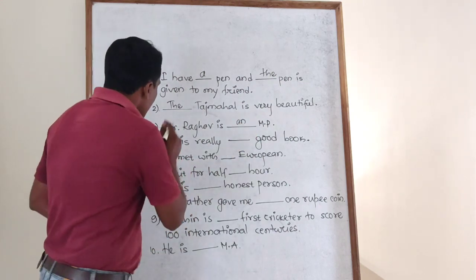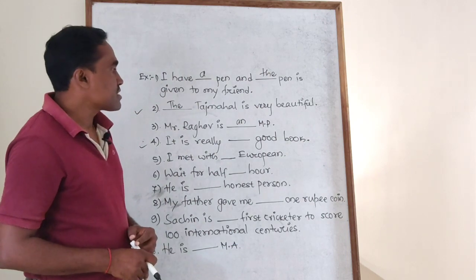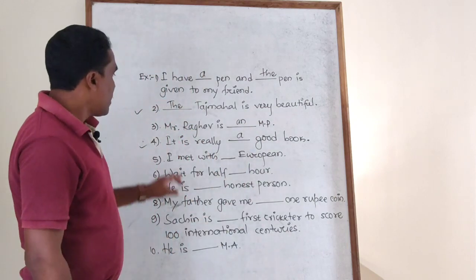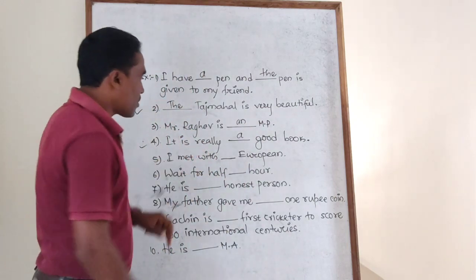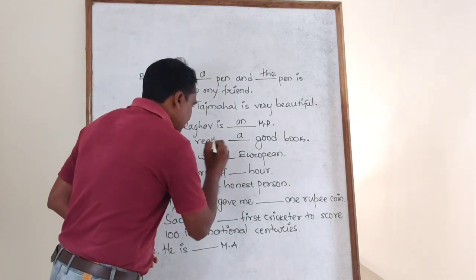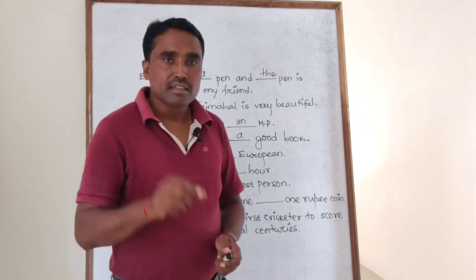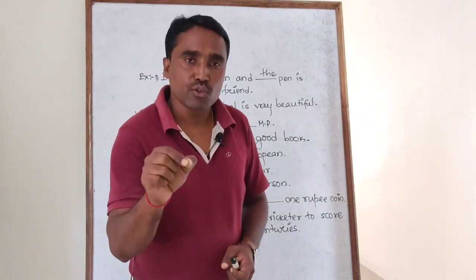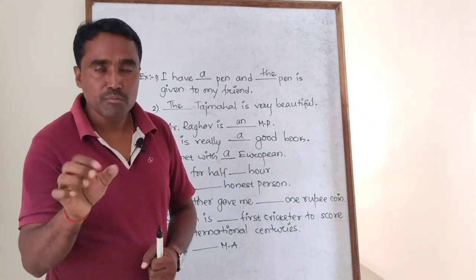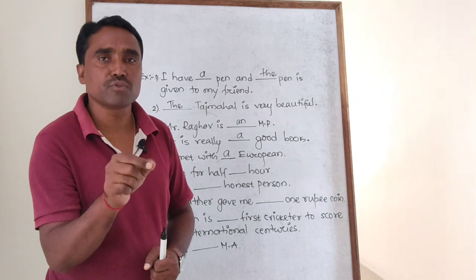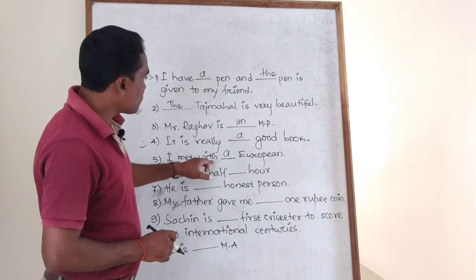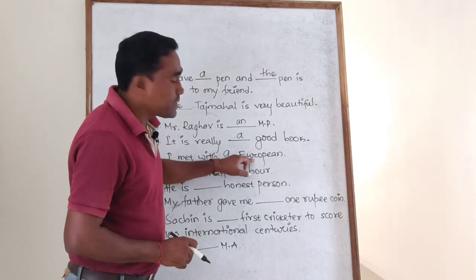Take the next one. It is really dash good book. It is really a good book. I met with, what should you write here, an or a? You should write a, not an. Remember, where 'u' is pronounced as 'you', for example university, union, unique, before such kind of words we need to use a, not an. Clear? So I met with a European.